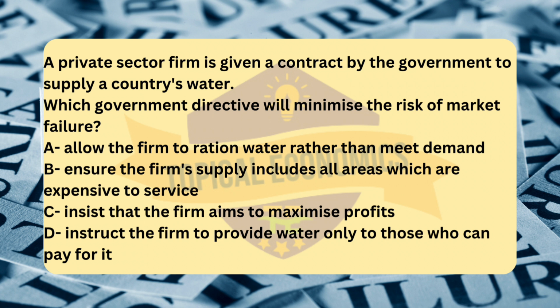Reference, 2019 February-March version 2. The correct answer for this question is option B. Ensure the firm's supply includes all areas which are expensive to service.